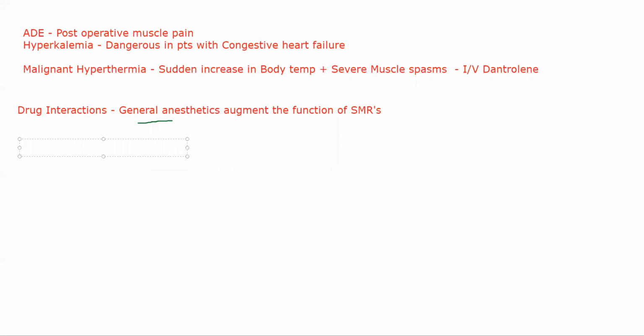Then anticholinesterases, specifically like neostigmine. What do anticholinesterases do? What will they do to acetylcholine?